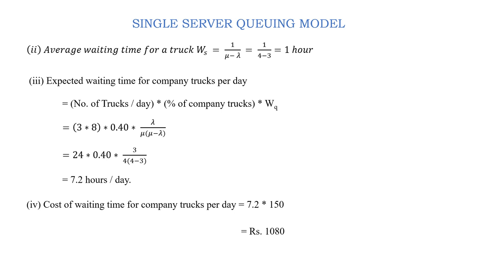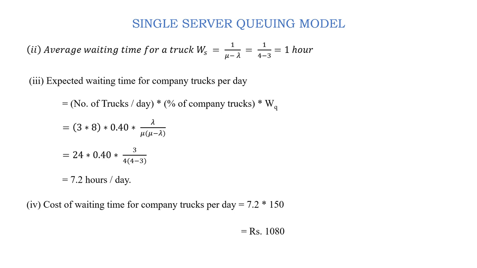Here it is 3 into 8, because assuming an 8-hour day, so totally 24 trucks will arrive in a day, multiplied by 0.4, that is the percentage of company trucks. As we have seen in the problem in the beginning, 40% of the trucks are provided by the transportation company, multiplied by WQ, the waiting time of the customer, in the sense the truck driver in the queue.